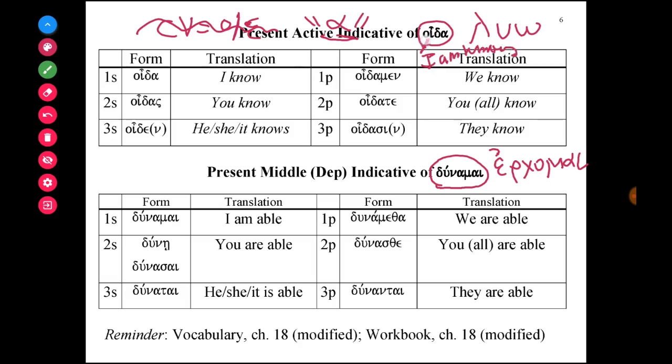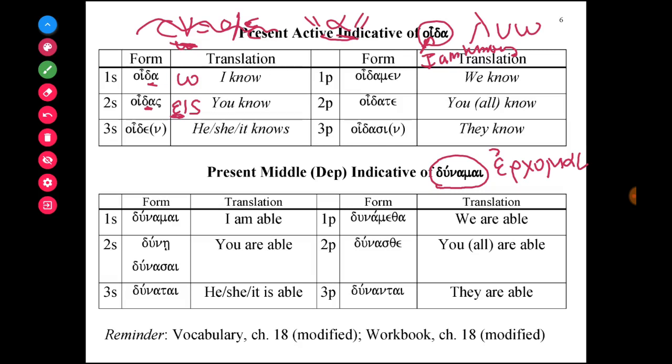And this verb here, notice that instead of ending in an omega, it ends with an alpha. Instead of an epsilon iota sigma, as we normally would think for the present active tense, it uses the alpha instead of this diphthong. So the forms or the suffixes are going to be very familiar to you. Generally speaking, the difference is that the connecting vowel has been substituted with the alpha, and then the regular suffix ending is attached onto it.